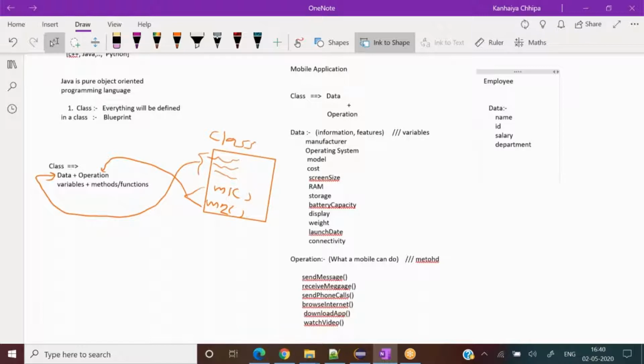Correct. And let's say some operation. What could be an operation with respect to an employee? Duty. What is the job duty? Whatsoever the duty he is doing, that could be an operation, or whatever the method or whatever the things an employee performs, which we can say that particular thing.